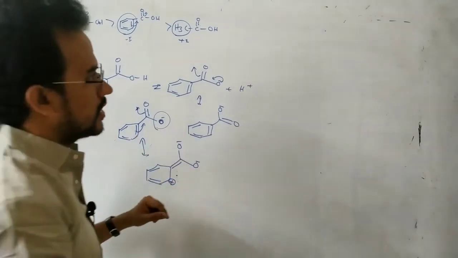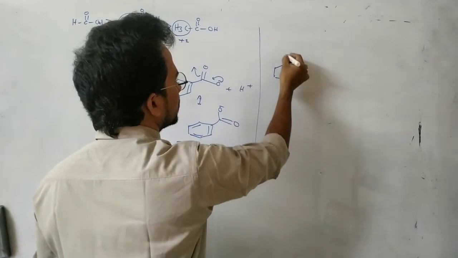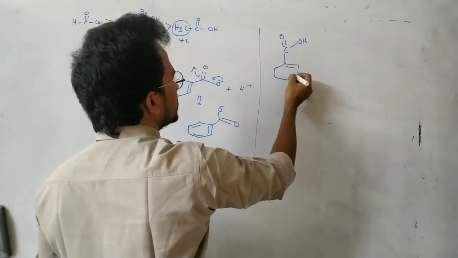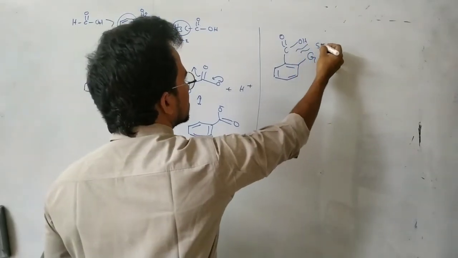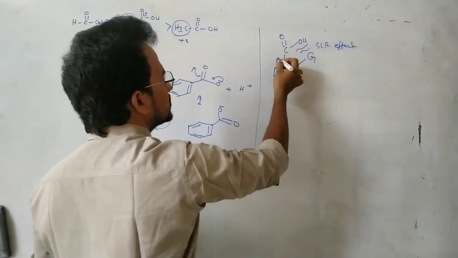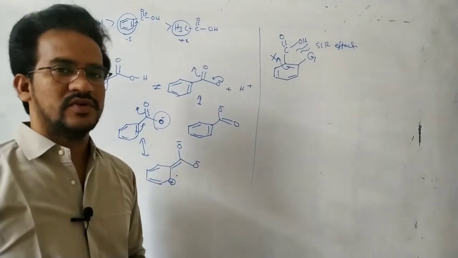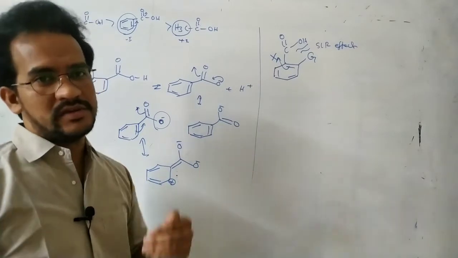Now in this case, whenever we introduce one ortho substituent, because of the repulsions, nothing but the steric effect, the conjugation with the benzene ring decreases. The main aim is to stop the resonance with the benzene ring.